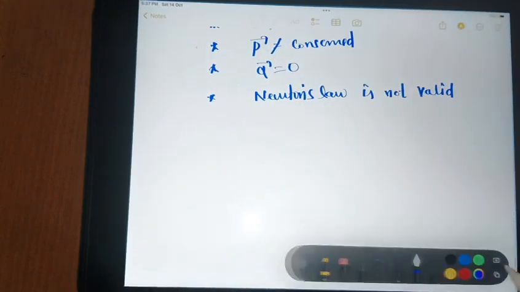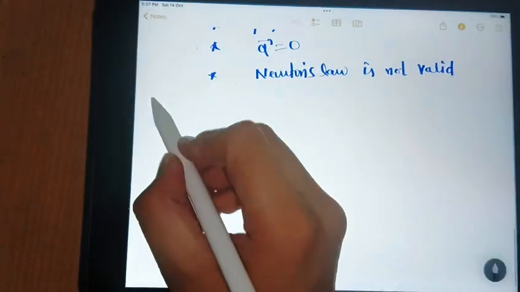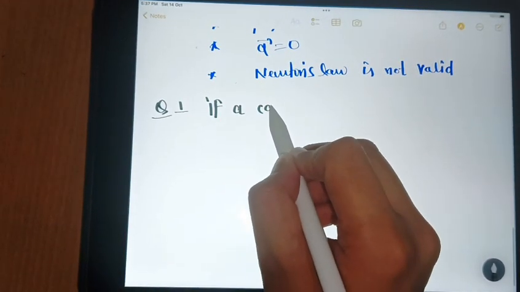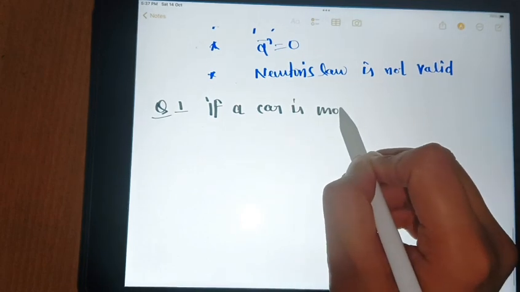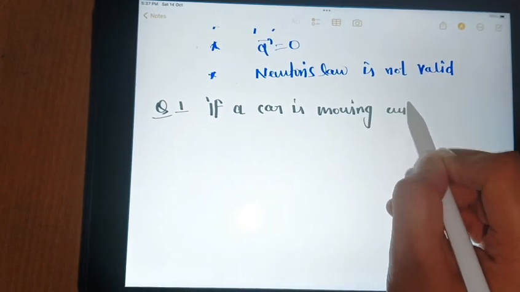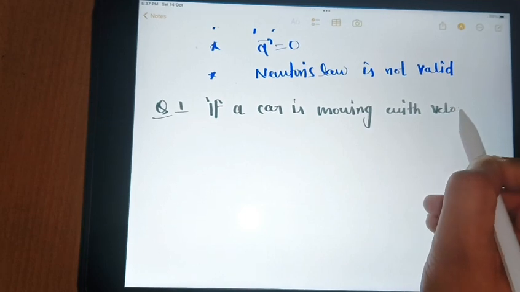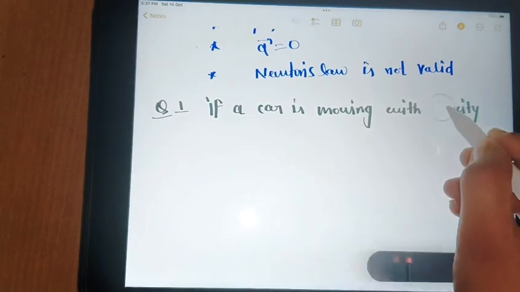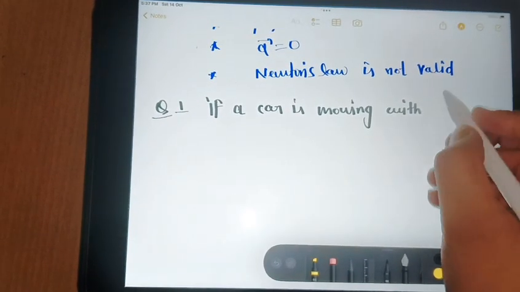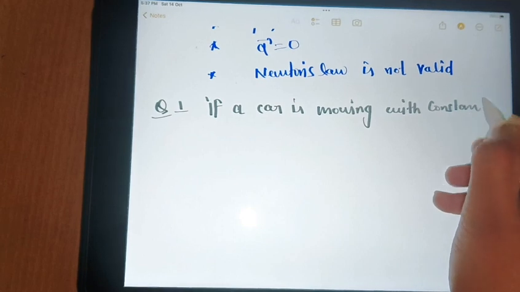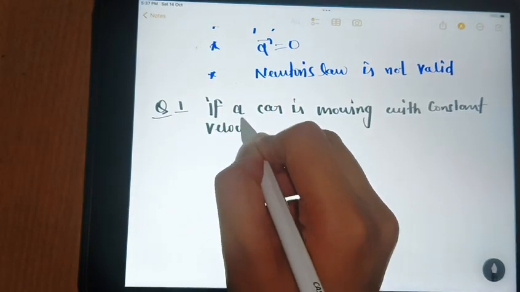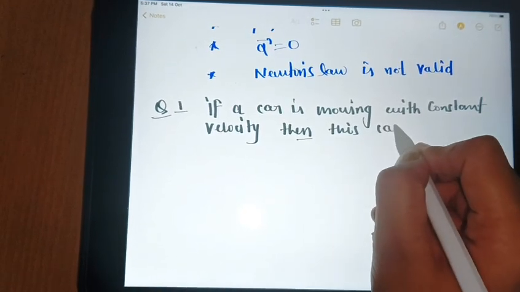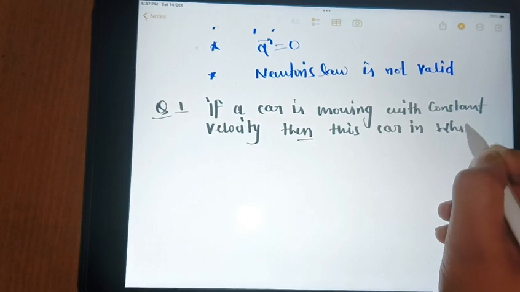Okay, now I'm asking one question. If a car is moving with constant velocity, then this car is in which frame?